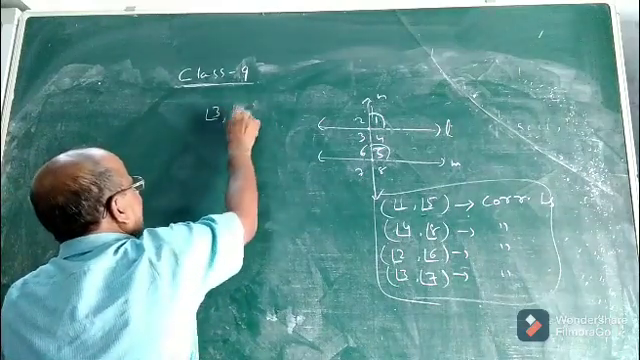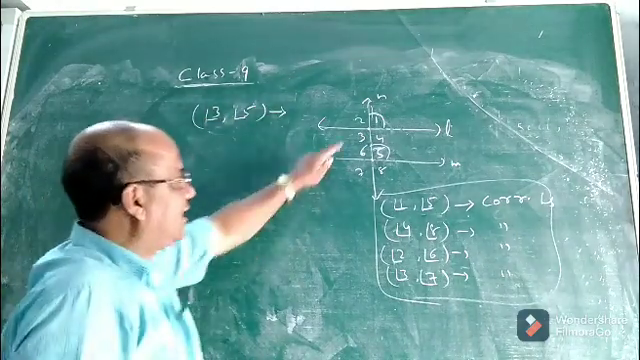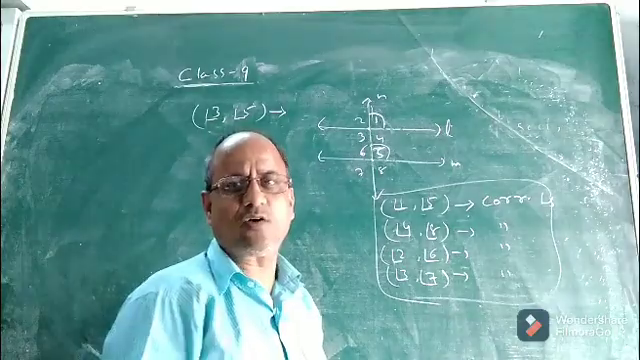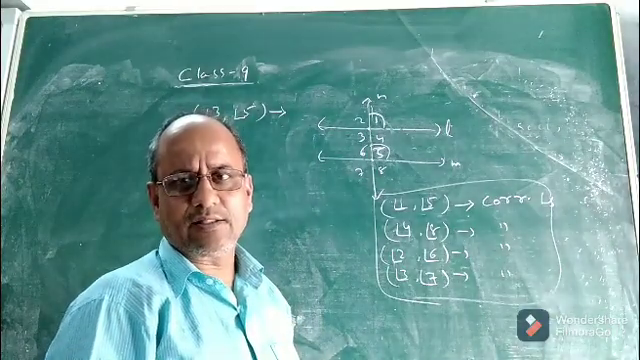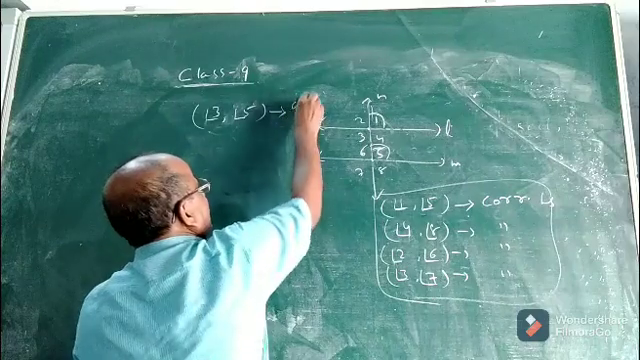Angle 3 and angle 5. What is this pair of angles called? Angle 3 and angle 5. They are called what pair? What is the pair called? They are called a pair of alternate interior angles.